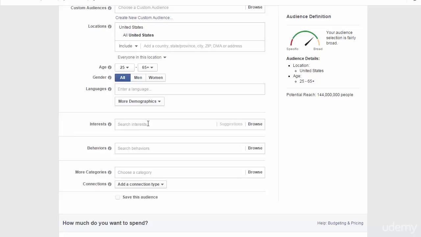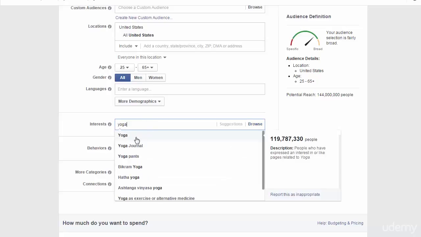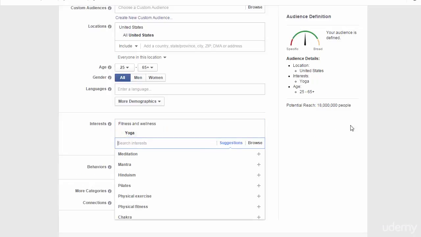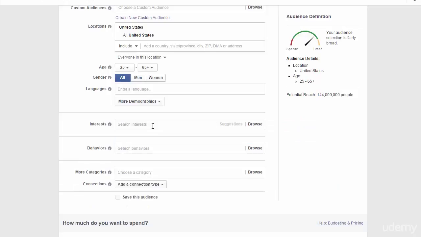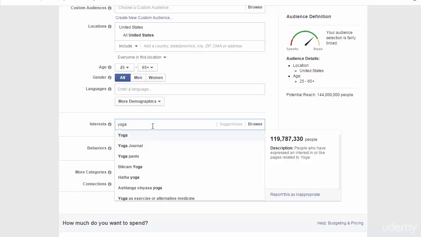Okay, so first one, yoga blocks. You're going to want people interested in yoga, and that's how you're going to find the audience. All you would do is type in yoga like that, and the audience is obviously massive. Now, if you are selling a brand of yoga pants, actually that's a particular interest on Facebook.